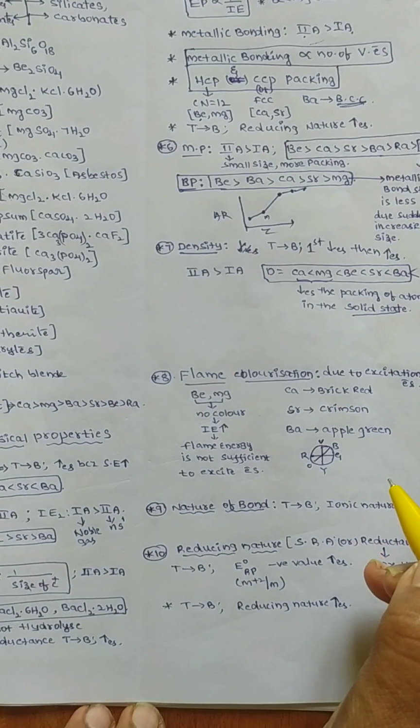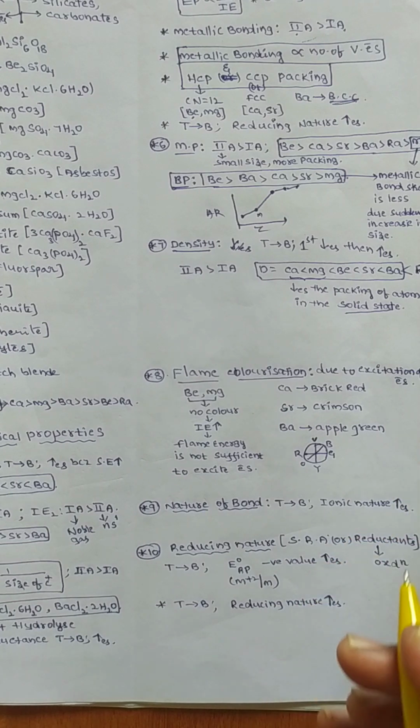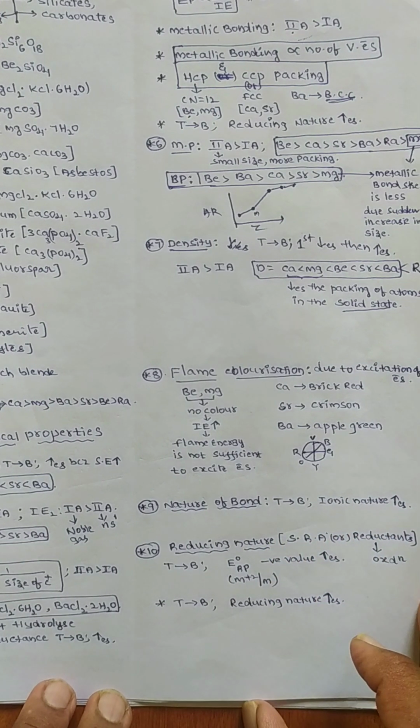Nature of the bonds: most of these elements form ionic bonds. Next, reducing nature.